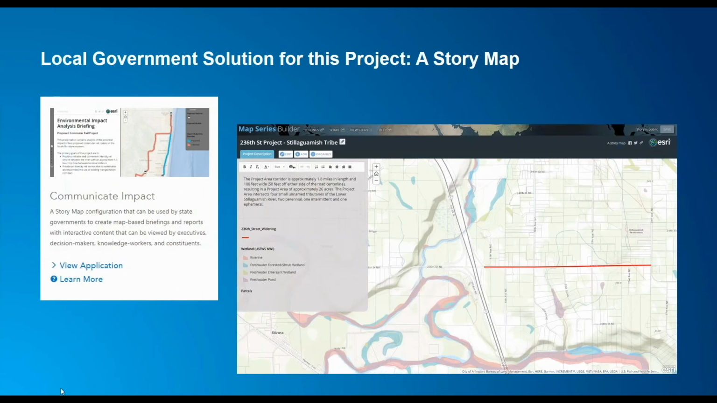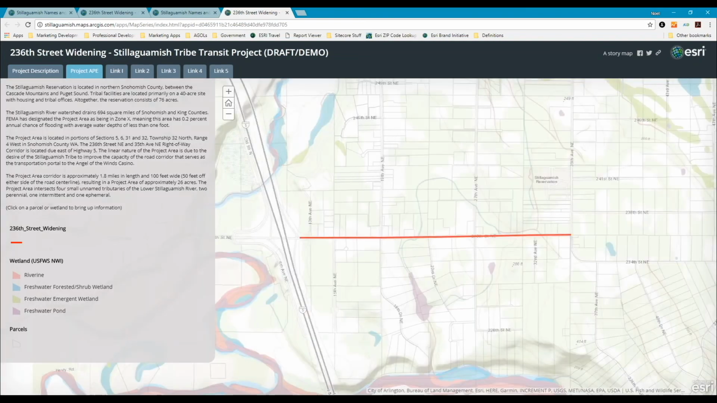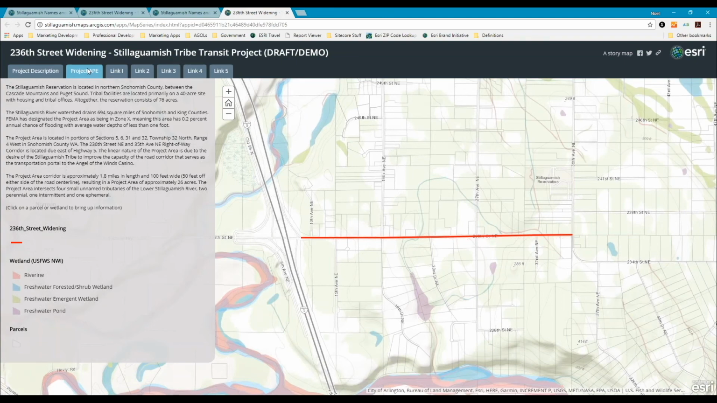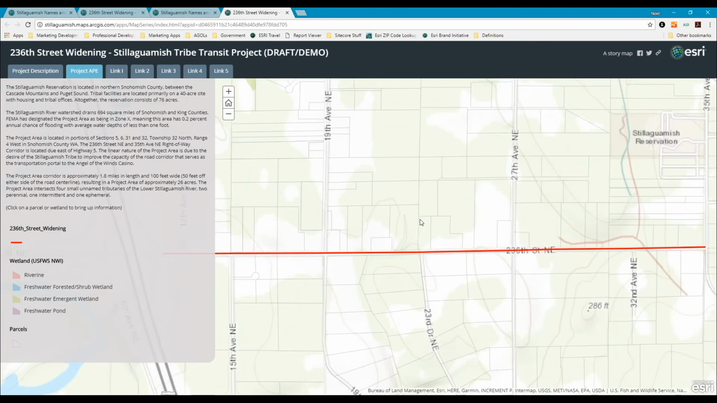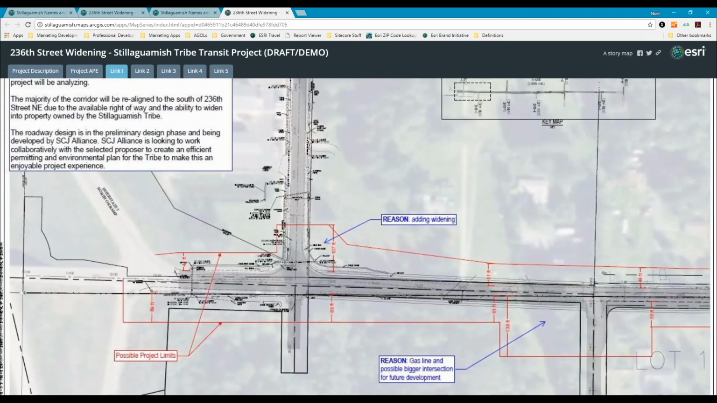And so we can do this through a story map. On the left, you can see the environmental impact, off-the-shelf product that comes with local government solutions. And then on the right, a story map that we've already been in the process of building. So this shows the project description, where we can kind of give a brief description of what the project is. We can then move to a map that shows some of the different parts of this, from the wetlands. There's a parcel component as well with this map. And we can really disclose to the public at large a little more information about project area, the APE, and what might be involved with that as we go through the different links of it.